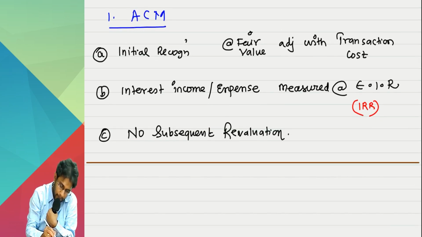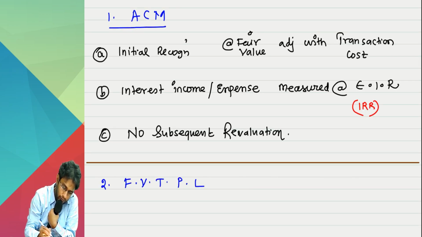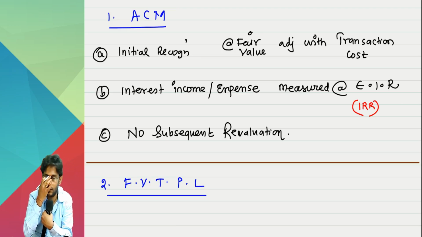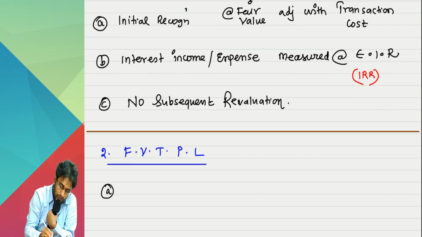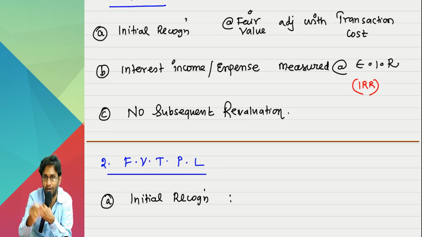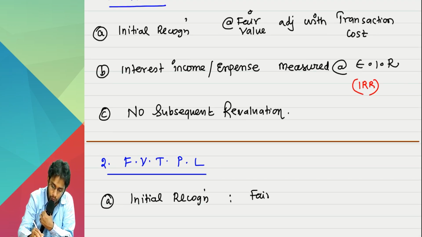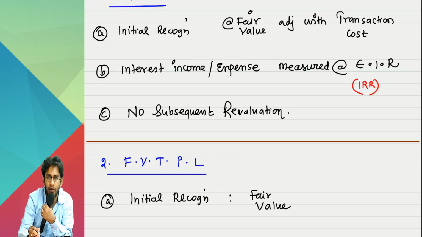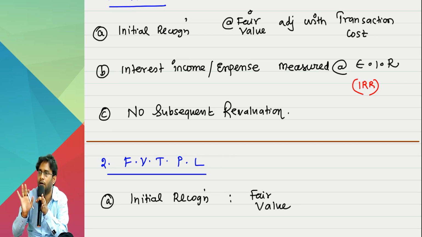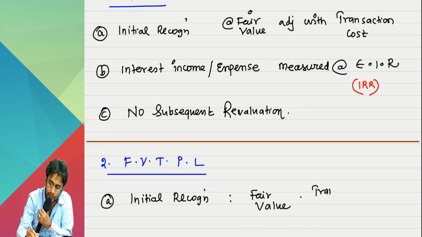Next one. Fair value through profit or loss. FVTPL. Look at the rules, it will be completely opposite in each step. Initial recognition in ACM was fair value with the transaction cost. Here, only fair value. Name is FVTPL, so everything will be at fair value. Sir, what will happen to the transaction cost? Transaction cost will directly go to P&L.